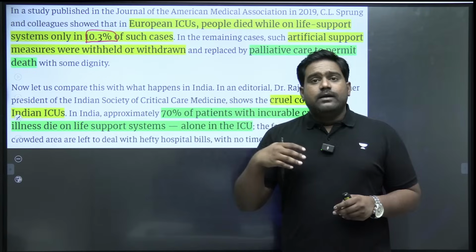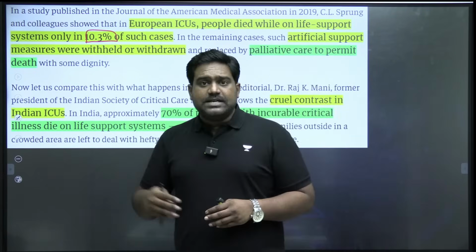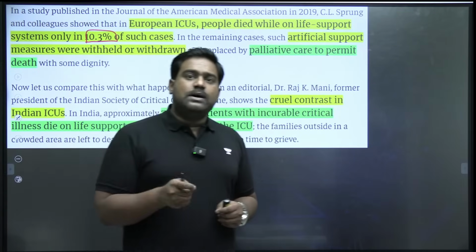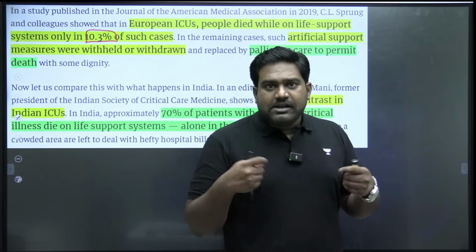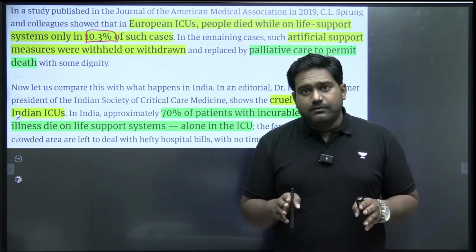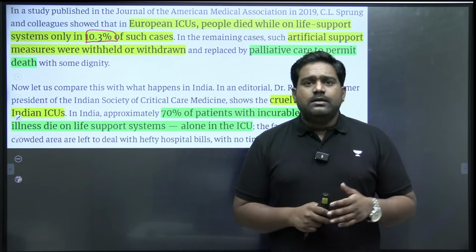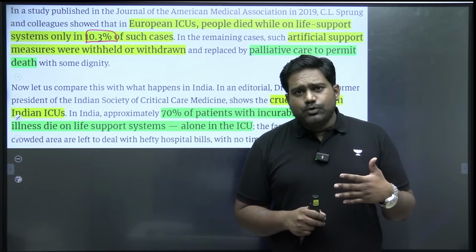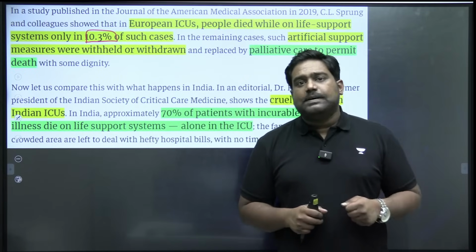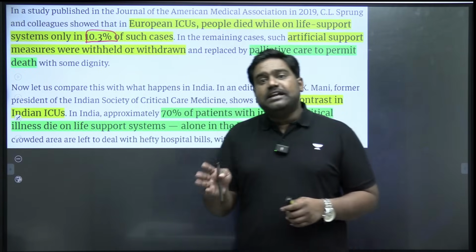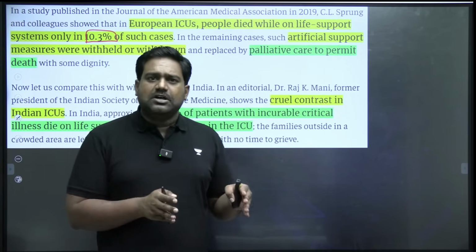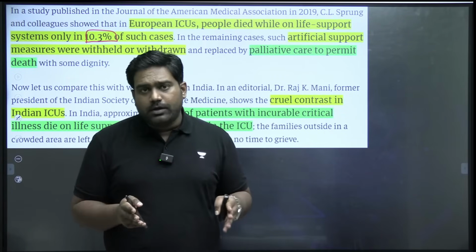That's because in Western countries, including in the US, there are better provisions available when it comes to advanced medical directives, or what we call a living will. I'm sure all of you would have heard about writing a will, which is a legal document, right? A normal will refers to your property, your assets, how you will distribute them after you pass away. But a living will is very different. A living will is about your end-of-life care, whether you wish to be kept on life support or not.